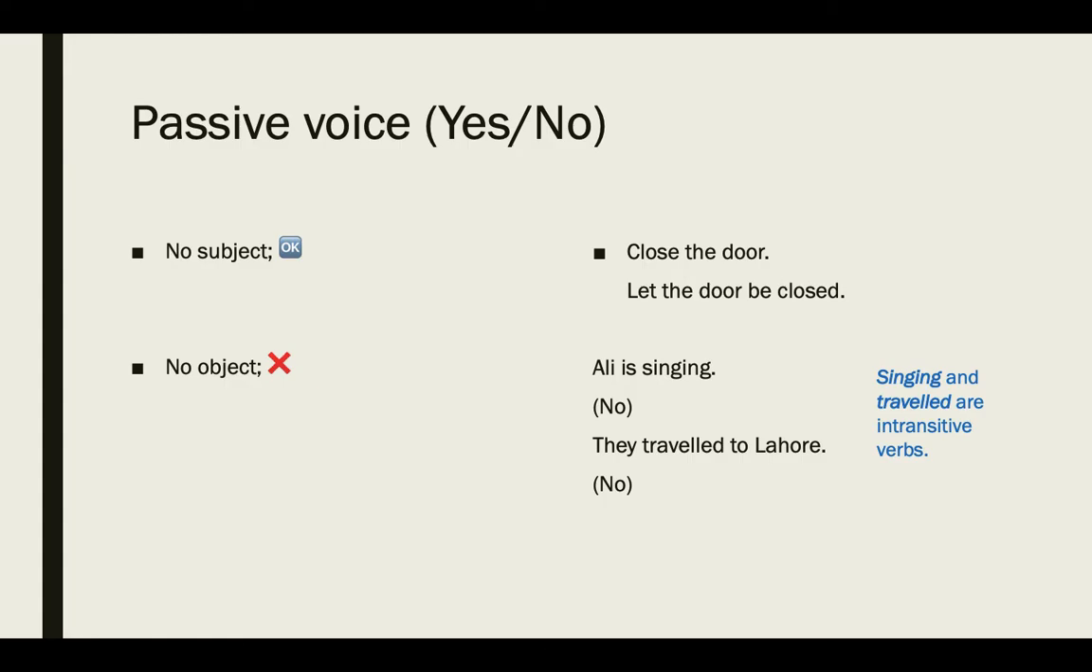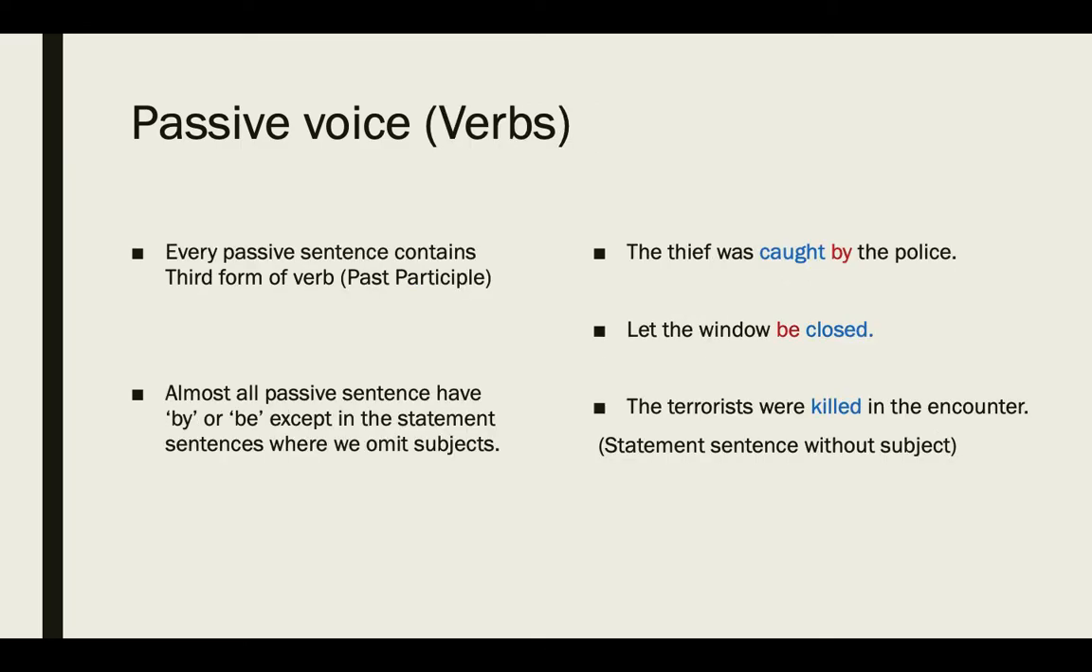So we have a sentence here: Ali is singing, and the next one is: they travel to Lahore. Because singing and traveling are two intransitive verbs, and for intransitive verbs we don't have any object, that means we are not going to have any passive form for these sentences. So remember that if there is no subject, you can make passive voice, but if there is no object, you cannot make passive voice.